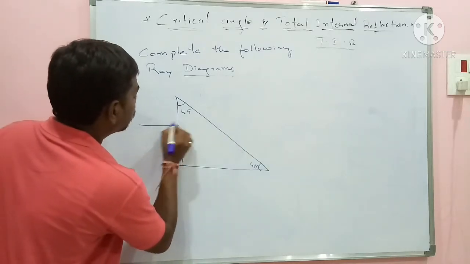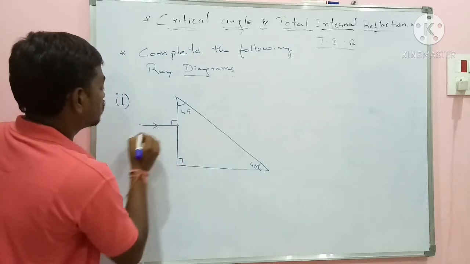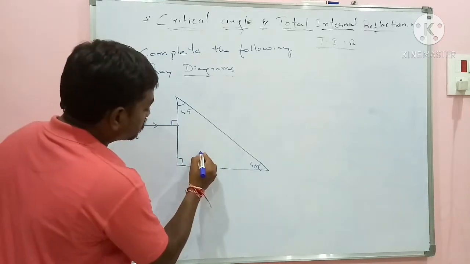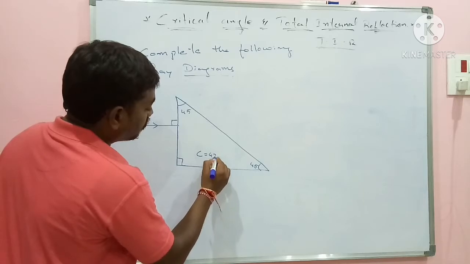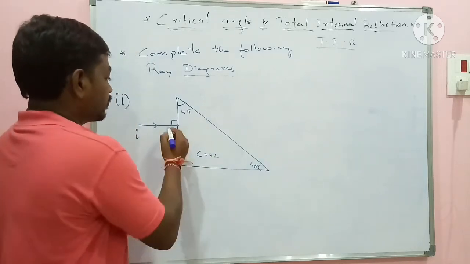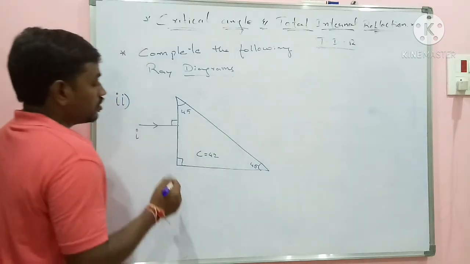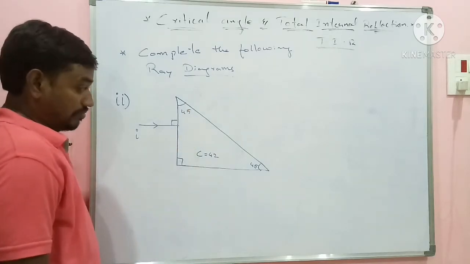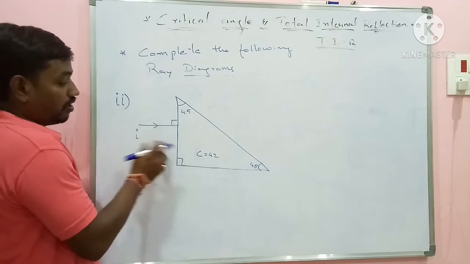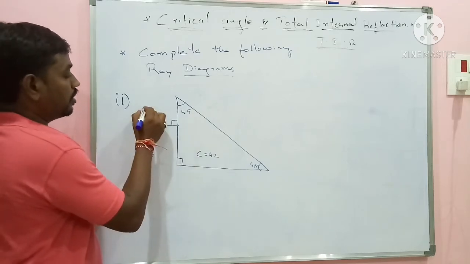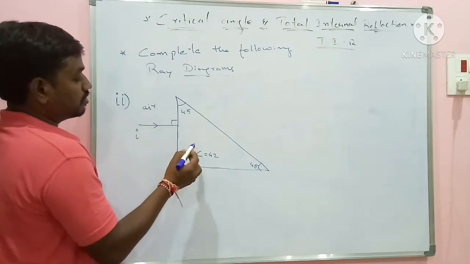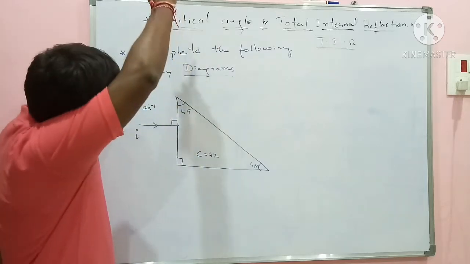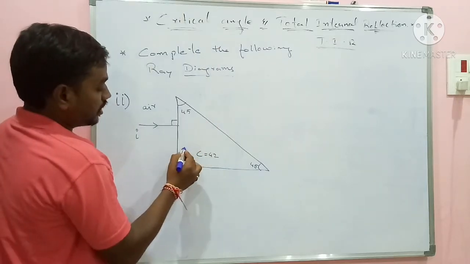Along this direction at 90 degrees. Usual C is equal to 42. Can you complete this? Rarer medium, denser medium. Let this be air and let this be glass.